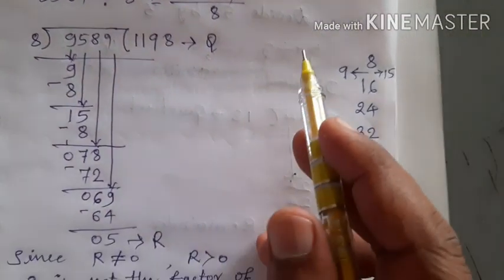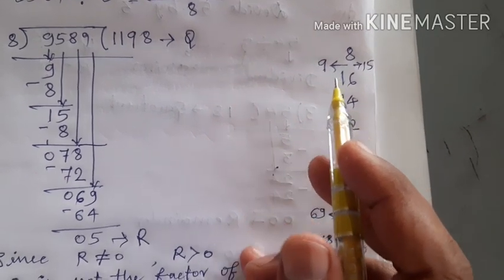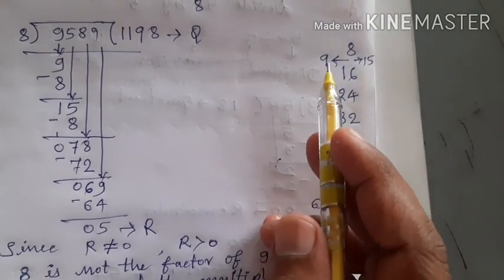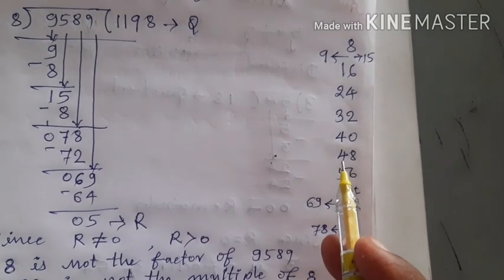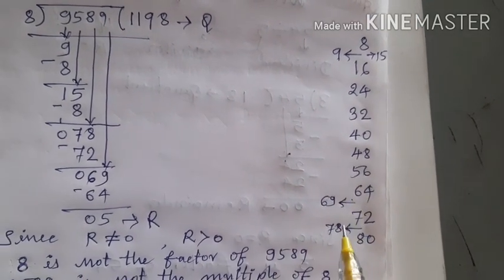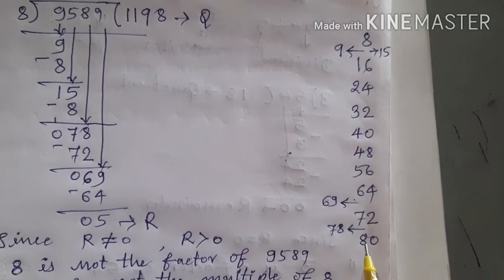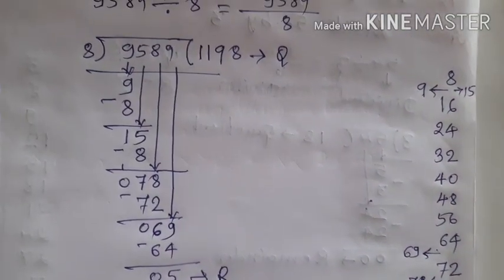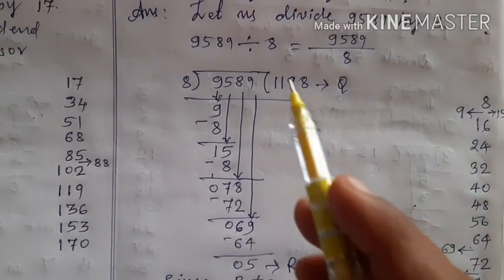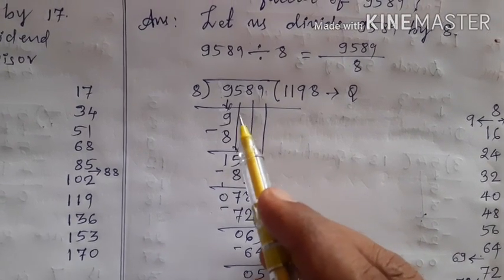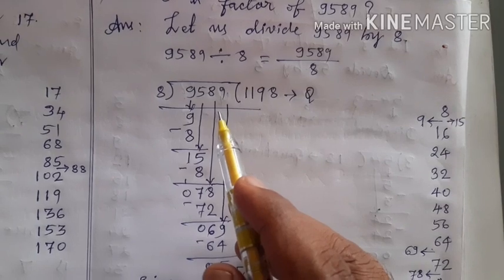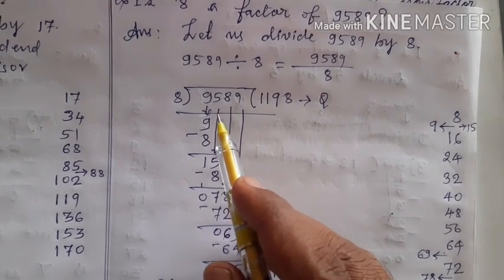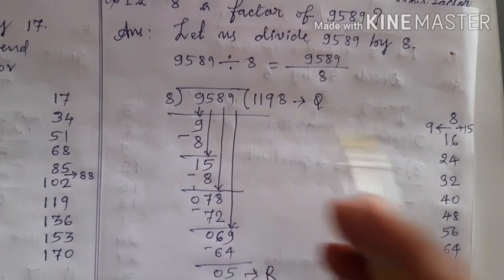Okay, that is why I have written the table separately here. 8 ones are, 8 twos are, 3s are, 4s are, 5s are, 6s are, 7s are, 8s are, 9s are, 10s are. Okay. If you do not know the table of 8, then here it is difficult to perform the division operation.